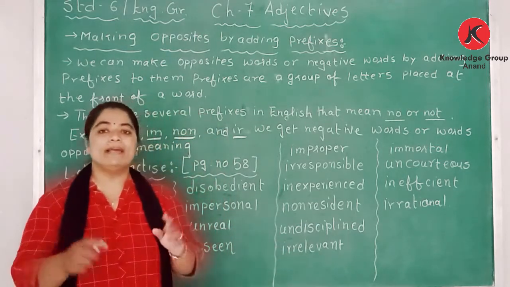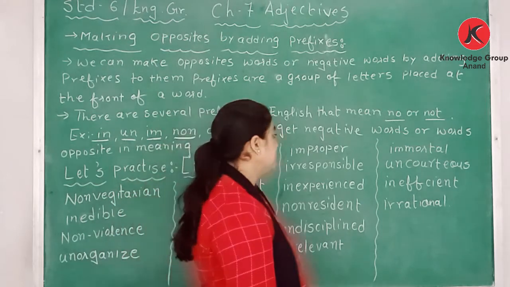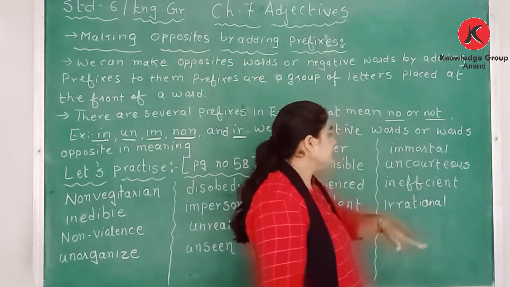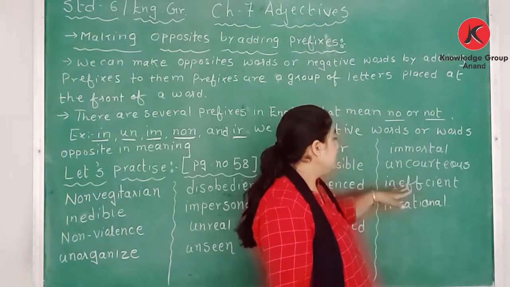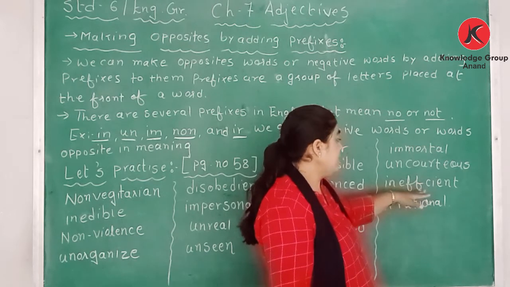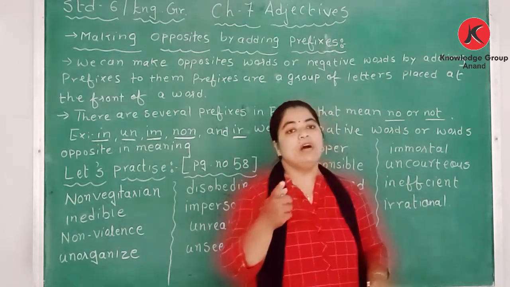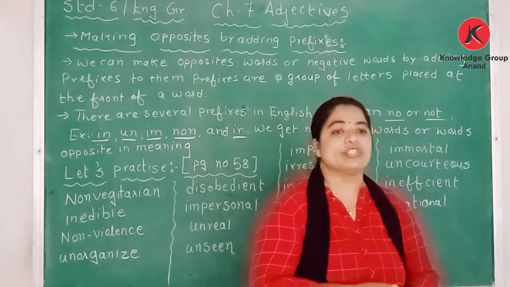The word relevant becomes irrelevant by adding IR. Mortal becomes immortal. Courteous becomes uncourteous. Efficient becomes inefficient. Rational becomes irrational.